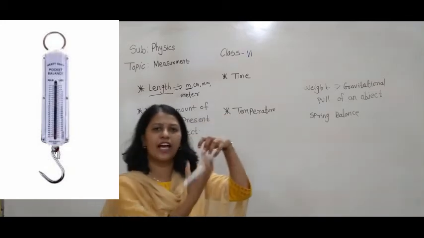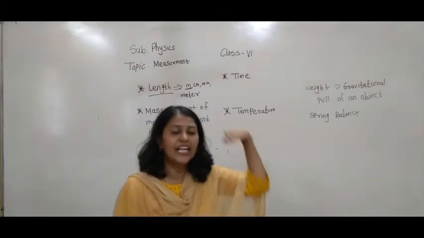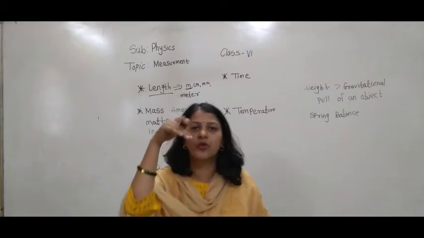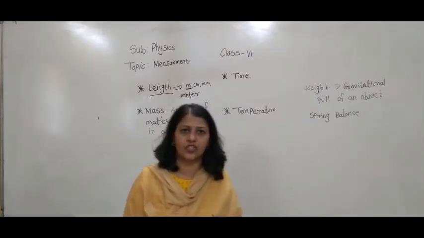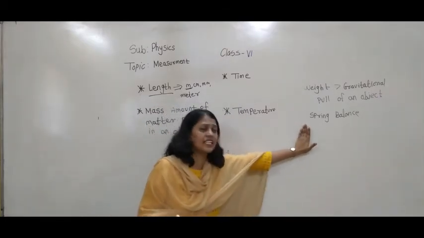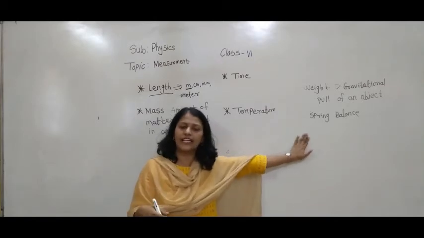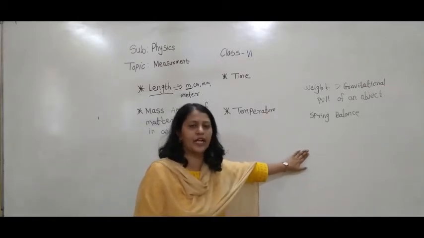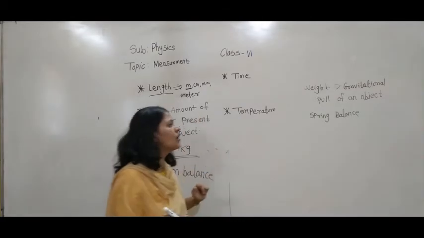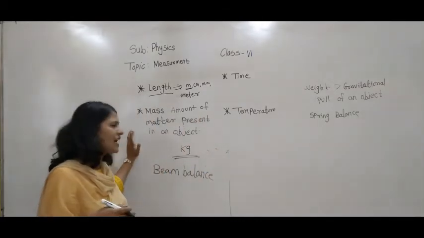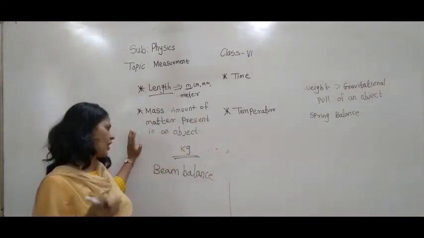How is the spring balance? It stretches downwards. It tells you the direction. It is moving in a downward direction. So weight is a vector quantity. Are you getting this? Weight is a vector quantity, while mass is a scalar quantity.